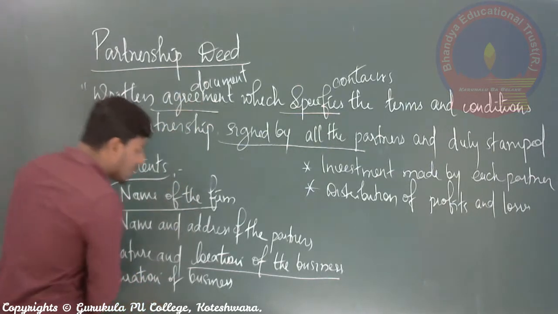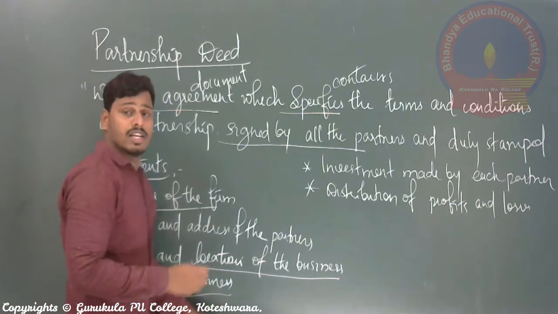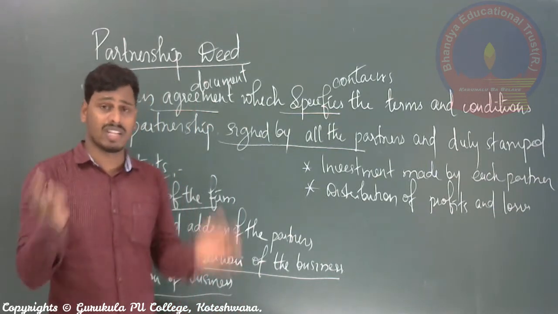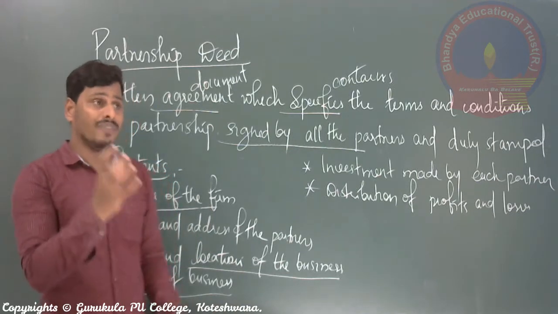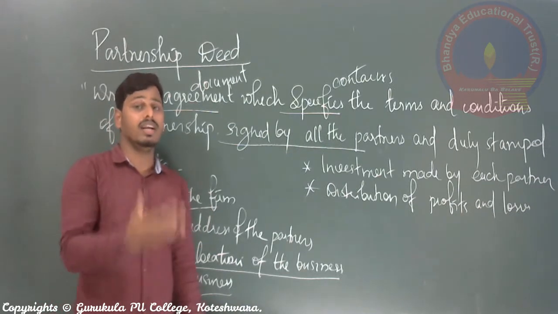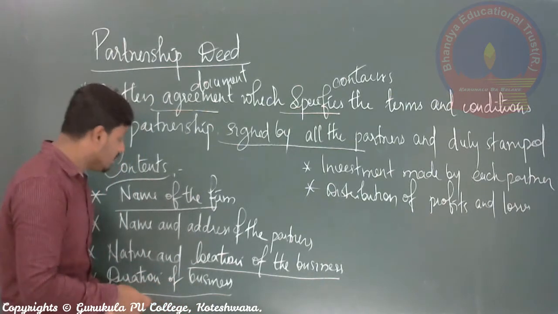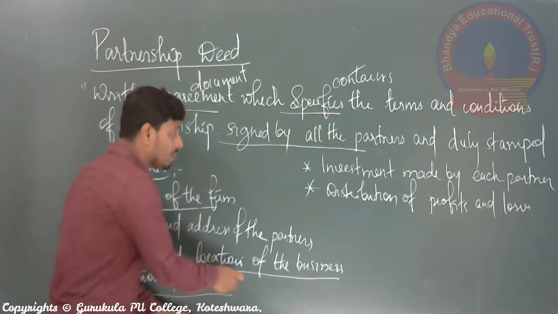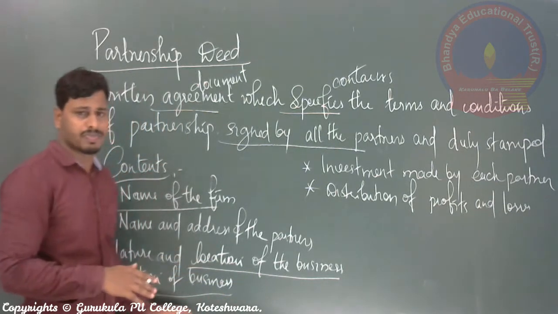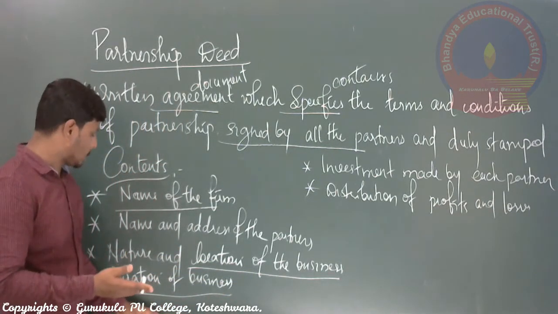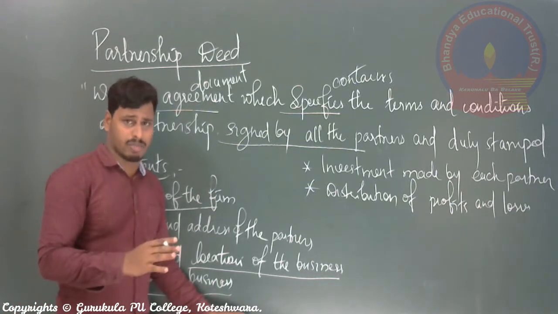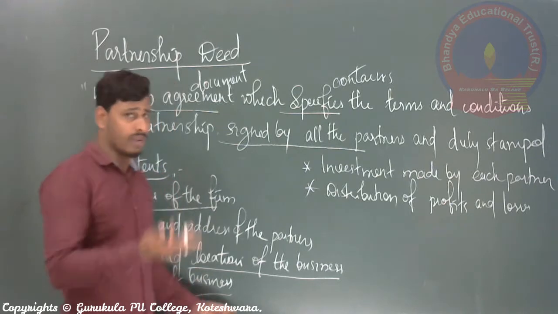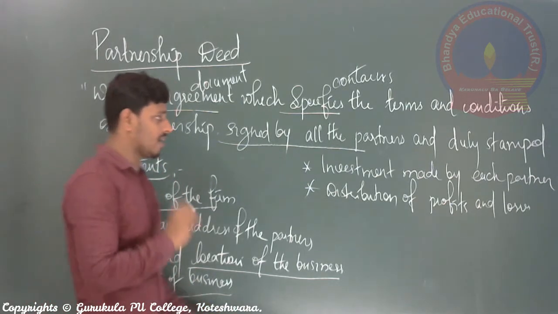Next is duration of business. As I told, some of the partnership businesses will be commenced as well as closed for a specific period of time only. Means with a specified period of time only it will be set up. Correct. So that is why what is the duration, the time period of your business, it has to be mentioned if it is that kind of duration business, right? Particular partnership business. For general partnership business, the duration cannot be mentioned in the partnership deed.